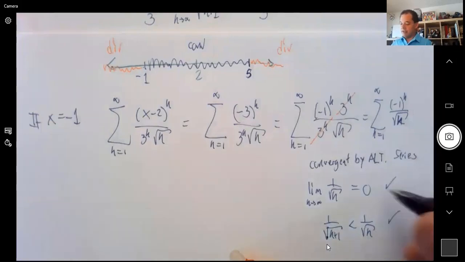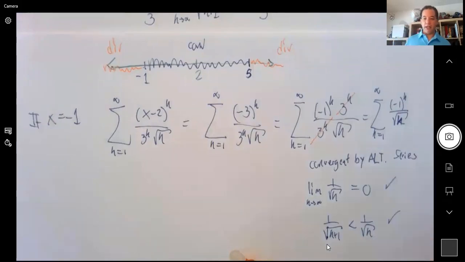These are easily checked, right? Here the inequality is so easy. We don't need to do any work. We can just say that it is true by just looking at it. So this one converges. We're done.